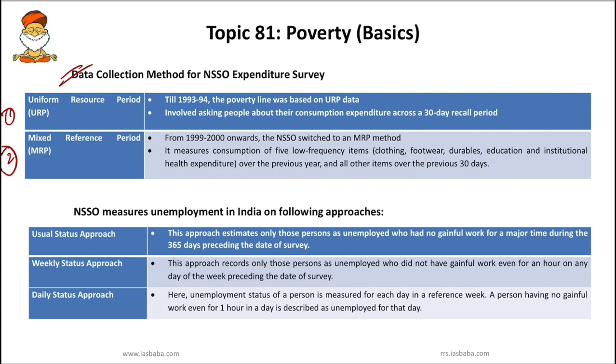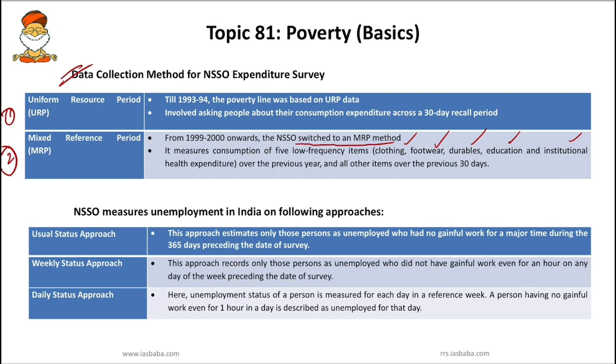Now, especially after 1999-2000, the NSSO has switched to the MRP method, that is mixed reference period. Under this mixed reference method, it measures consumption of 5 low frequency items, which you have to remember: clothing, footwear, durables, education, and institutional health expenditure.